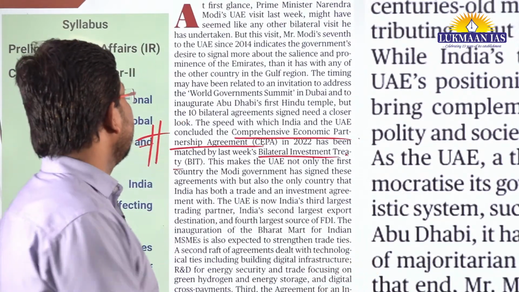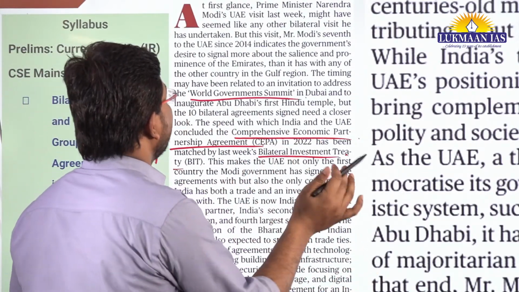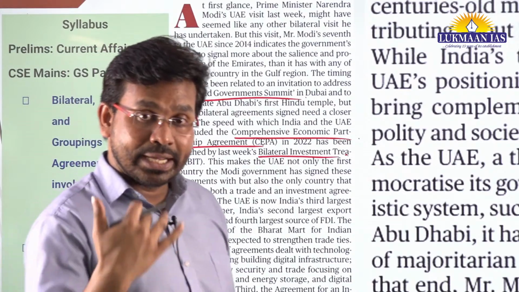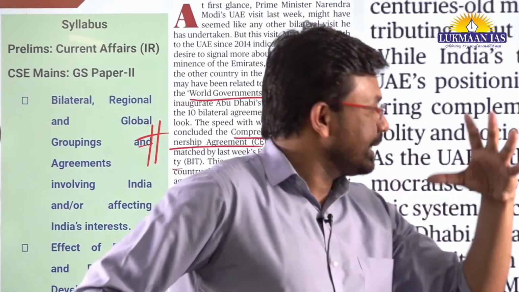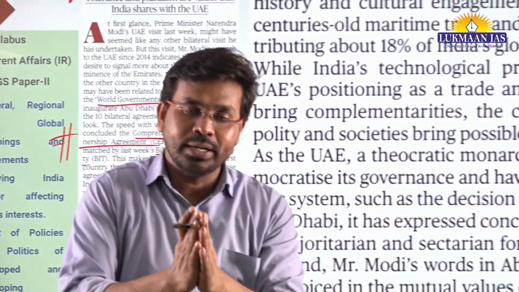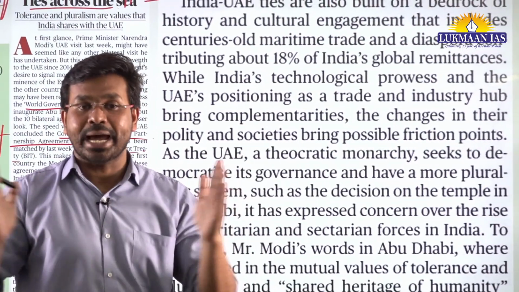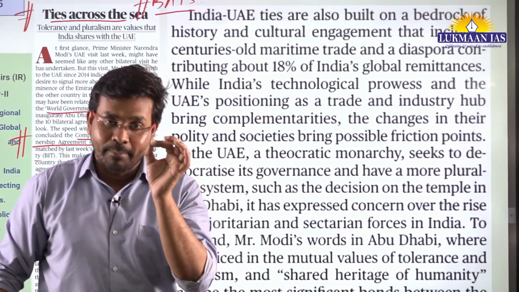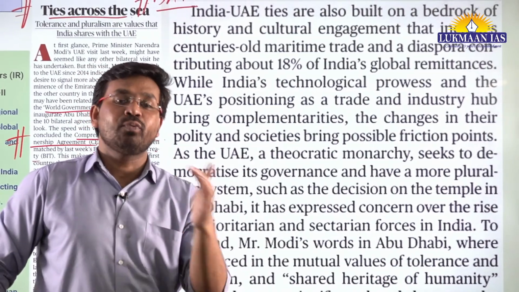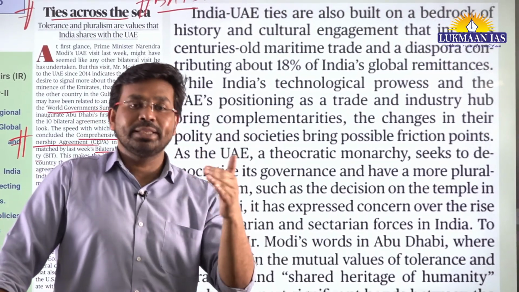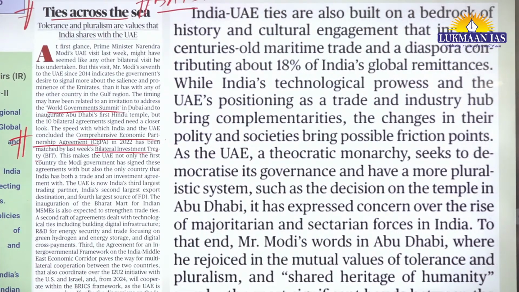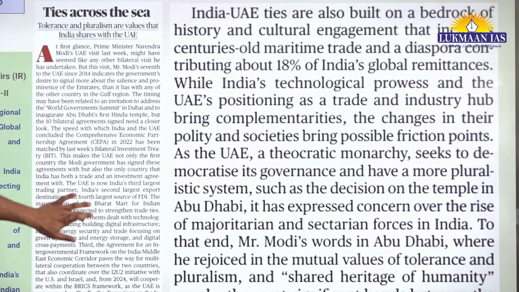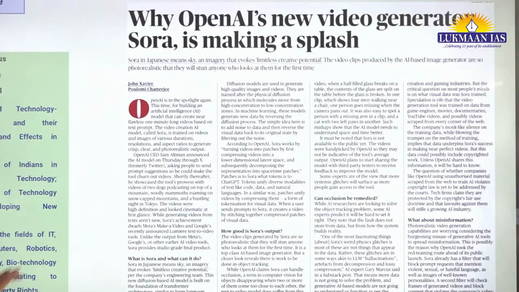In Dubai, there will be a World Government Summit where the Prime Minister of India is going to visit. In this article, basically they have talked about how these two countries have ties to such an extent that it becomes an example for the entire world, right? That this is the way there should be ties between two neighboring or close countries that are maintaining good relations with one another.